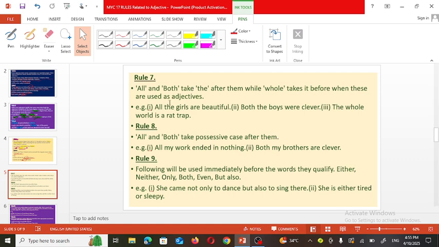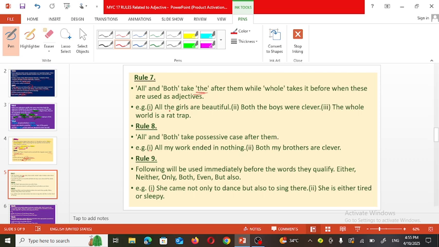All, both. Take the. The article the is used along with all and both after them, while whole takes it before when these are used as adjectives.